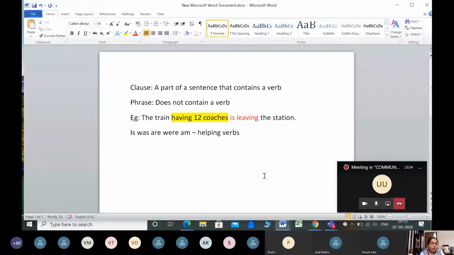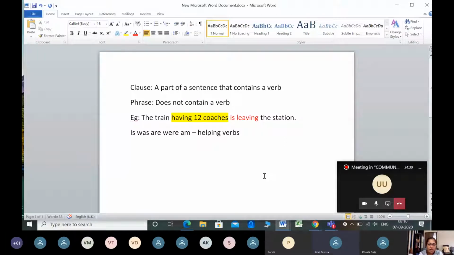I don't want you to confuse that having is a verb, because having is not a verb. You may wonder why having is not a verb, because whenever there is a verb having ing, just as in leaving, it has to have an auxiliary verb such as is, was, are, were, or am. If it does not have an auxiliary verb and it is an ing word, then it is not a verb. It is called a gerund.